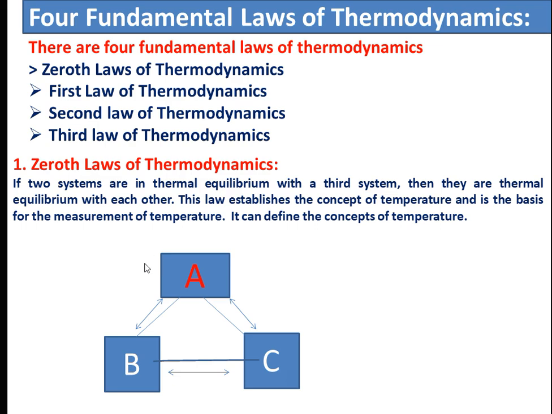They say that if two systems, suppose system A and system B, are in thermal equilibrium with each other, and the systems A and C are in thermal equilibrium with each other, then you can say that B and C are in thermal equilibrium. So if two systems are in thermal equilibrium with a third system, then they are in thermal equilibrium with each other. You can say that if A equals B and A equals C, then B equals C.